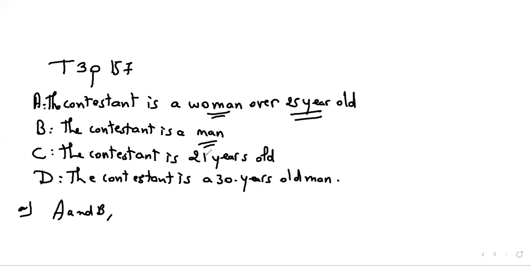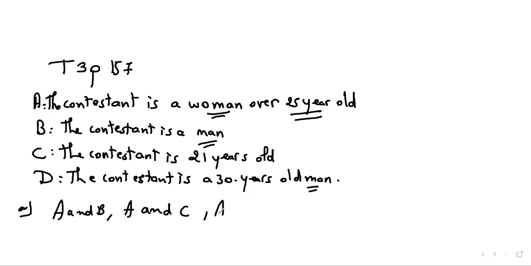Now after that, my criteria is the age. So the contestant is 21 years old and the contestant here is over 25 years old. So A and C cannot happen at the same time, A and C. Now, what about A and D? The contestant is a 30 years old man, and here the contestant is a woman that is over 25 years old.